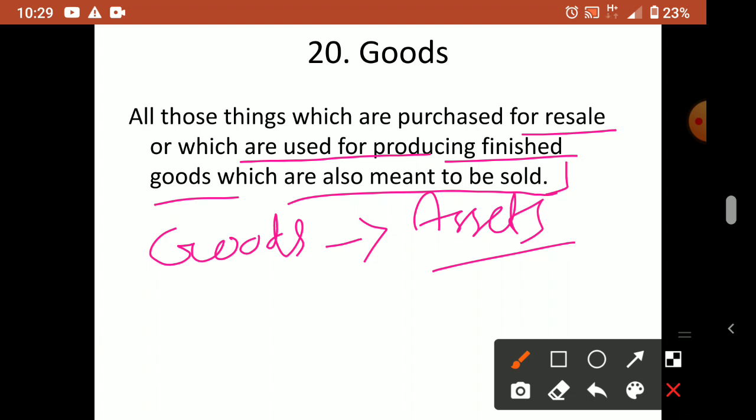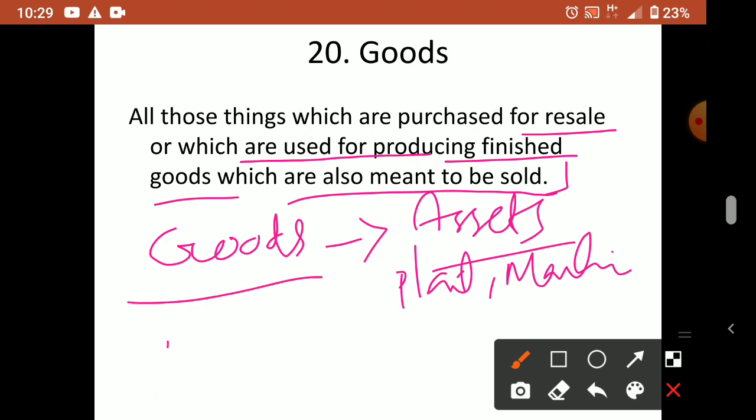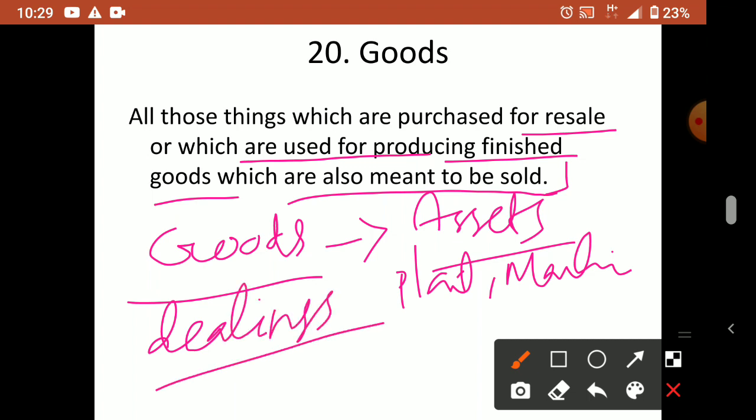Assets means long-term assets like a plant, machines, land, building, all those things are long-term assets. For that we need more money or more capital. Goods means the items which the business is dealing with. Suppose your shop is a furniture shop, your goods are furniture. There the furniture is not an asset.